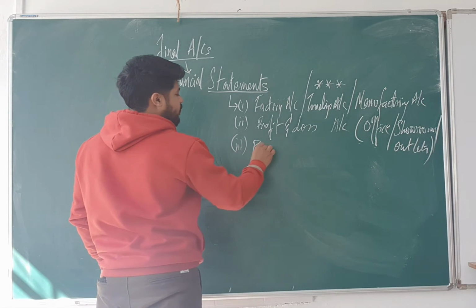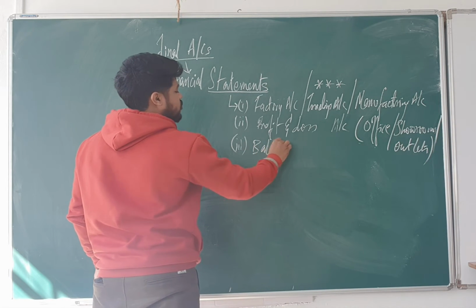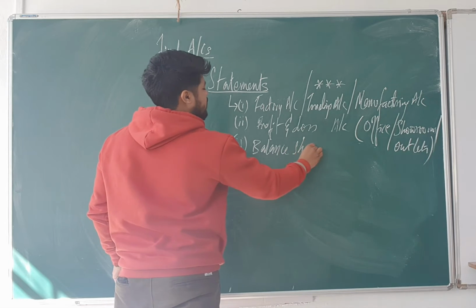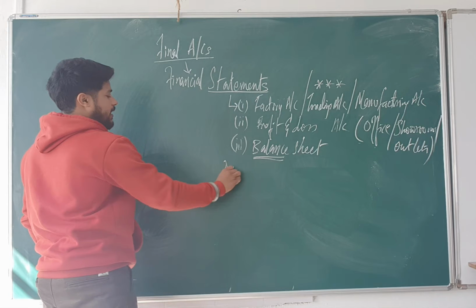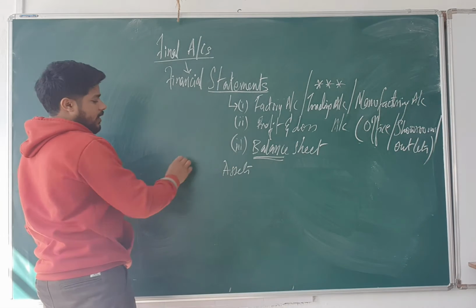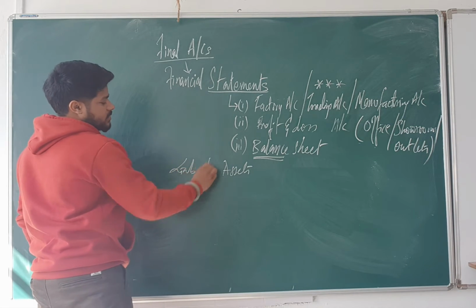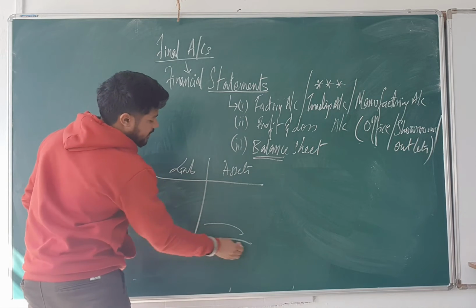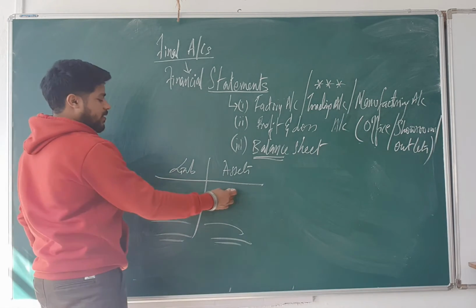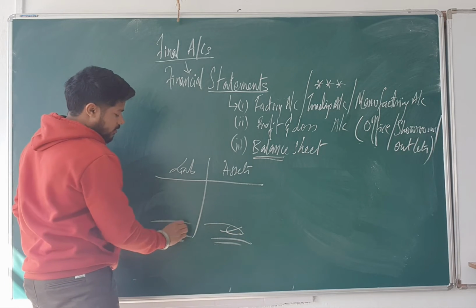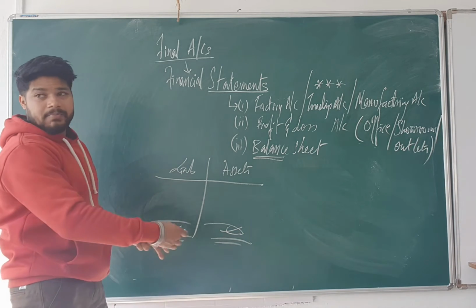The third one we have to prepare is the balance sheet. As the name suggests, you will try to find out your assets and liabilities, and you try to balance them. If this side is bigger, you write this one and then you bring the same amount here, you balance it.